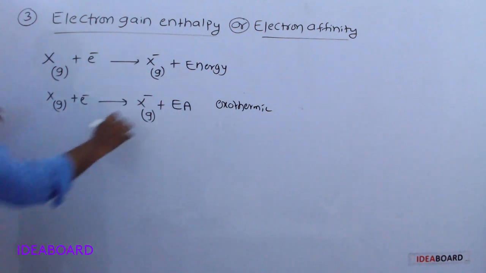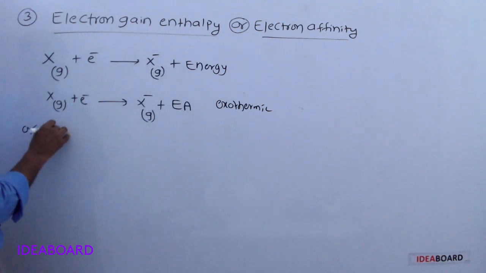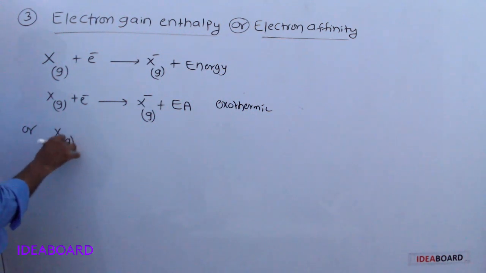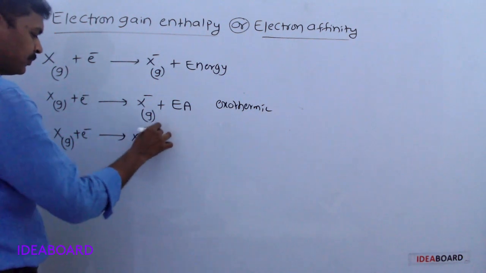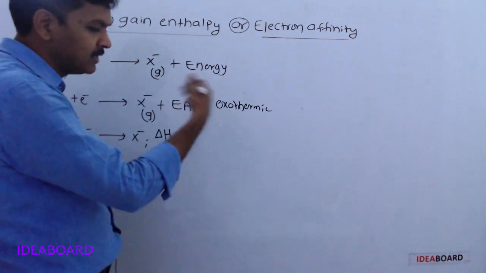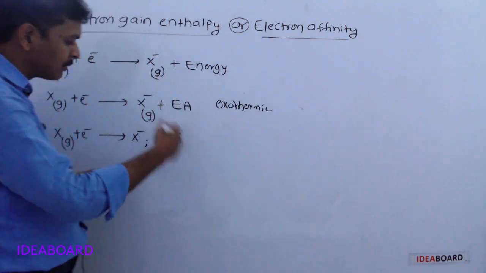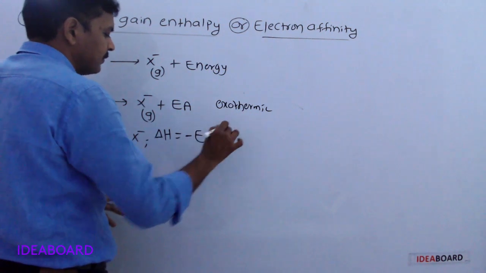Or we can write the same reaction like this also: X plus an electron gives rise to X minus, with delta H equal to minus electron affinity. Delta H means enthalpy change, which will be discussed in the thermodynamics lesson.